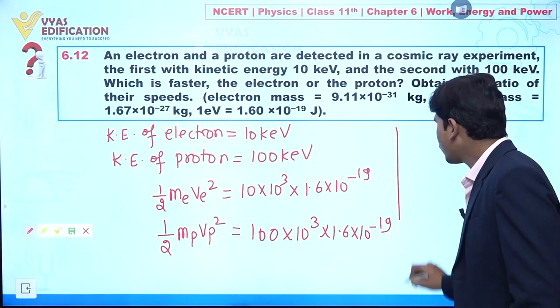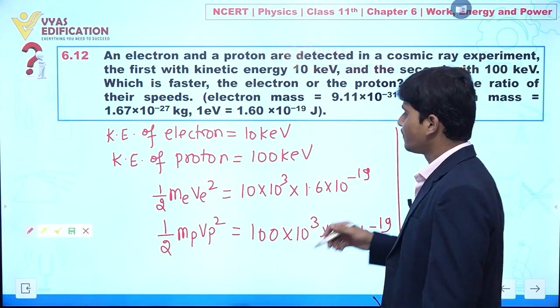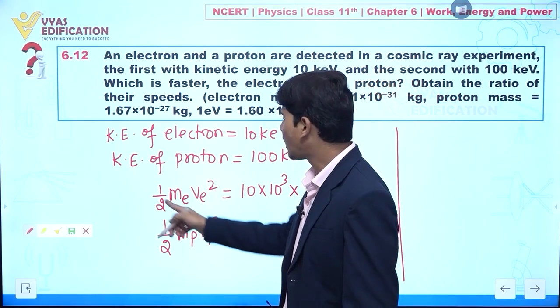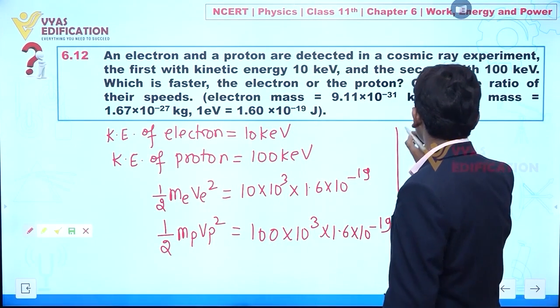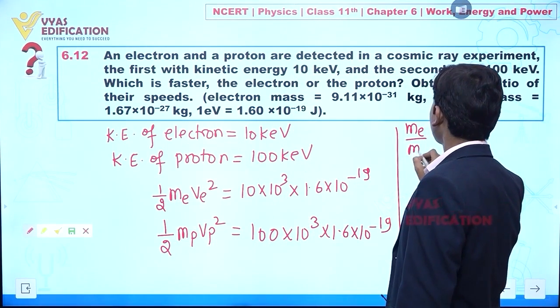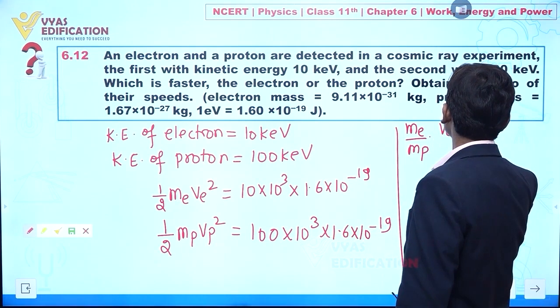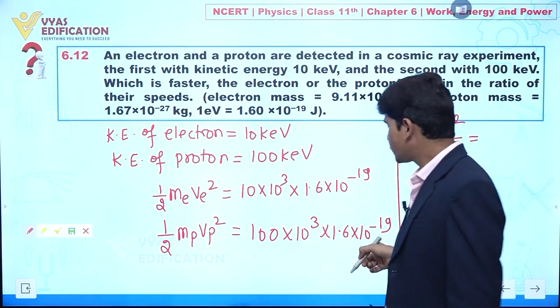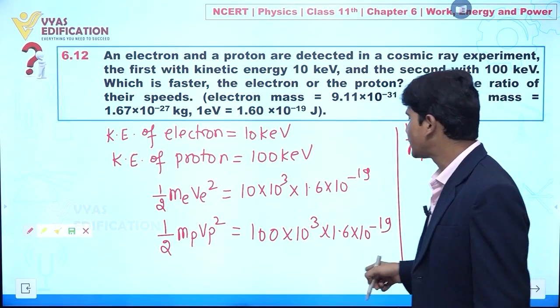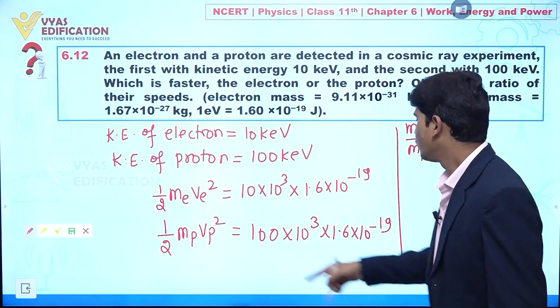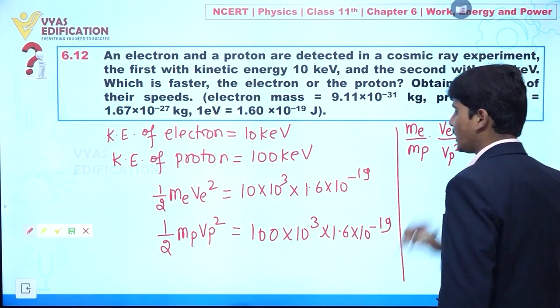So now we can see, if we divide these two equations, the half and half cancel out, and we have Me over Mp and Ve square divided by Vp square. This should be equal to 1.6 cancel, minus 19 cancel, 10 to the power 3 cancel, so this is equal to 1 by 10 only.